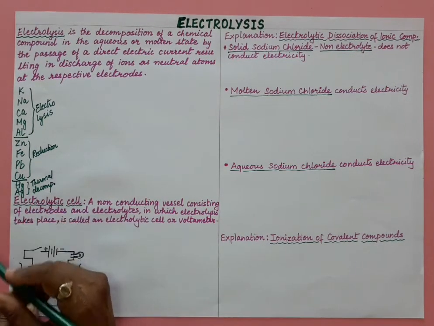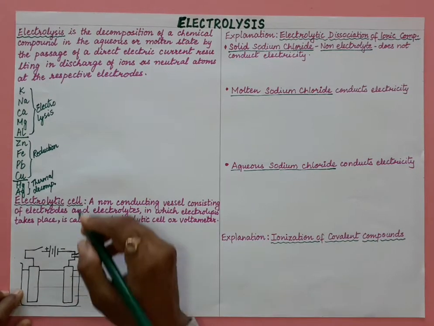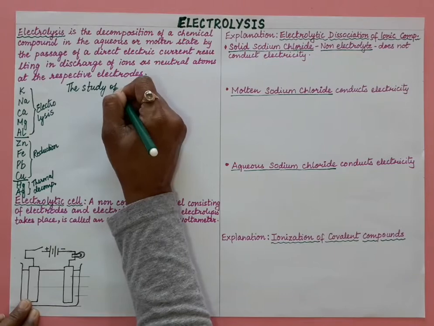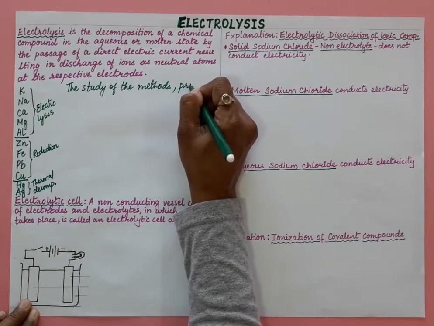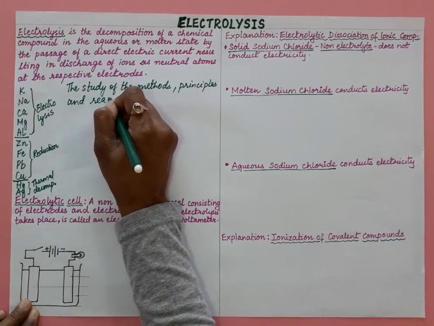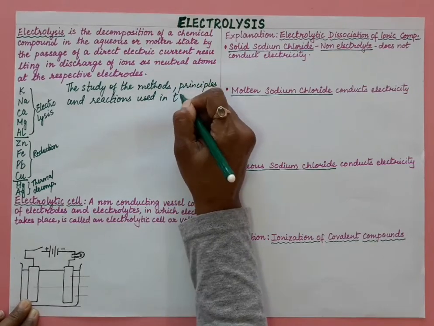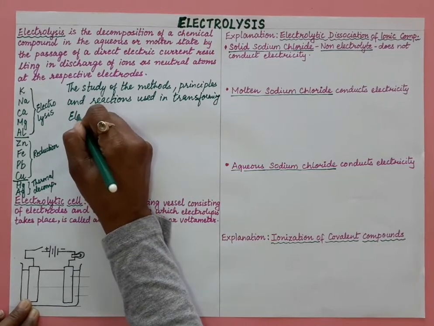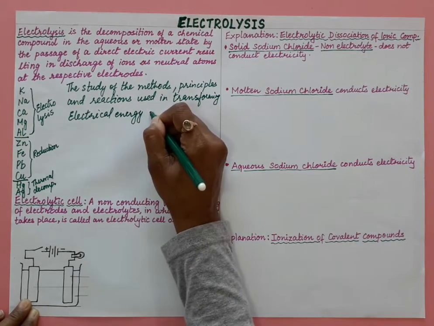So electrolysis is the study of the methods, principles and reactions used in transforming electrical energy into chemical energy.